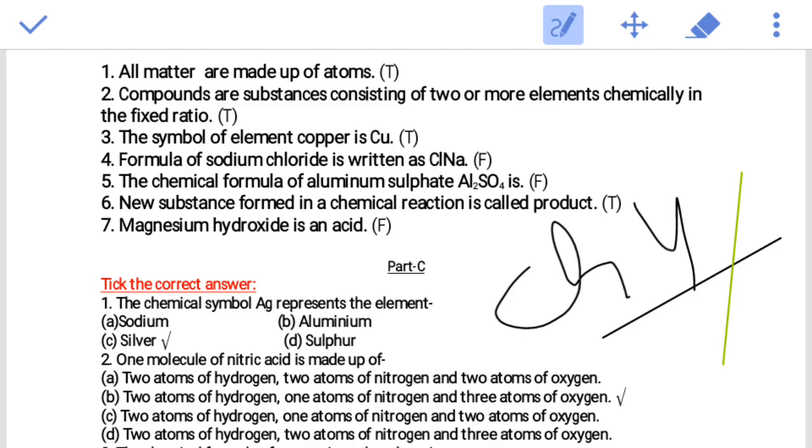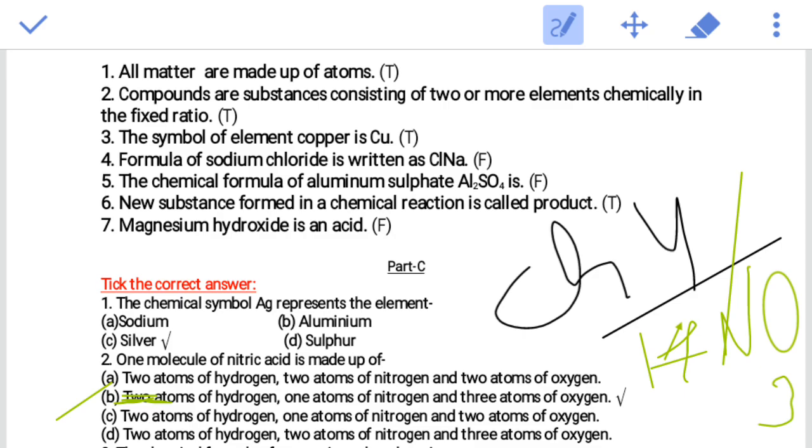Number 2, one molecule of nitric acid is made up of. First of all, we should know the formula of nitric acid. This is HNO3. So HNO3 means 1 atom of hydrogen, 1 atom of nitrogen and 3 atoms of oxygen.